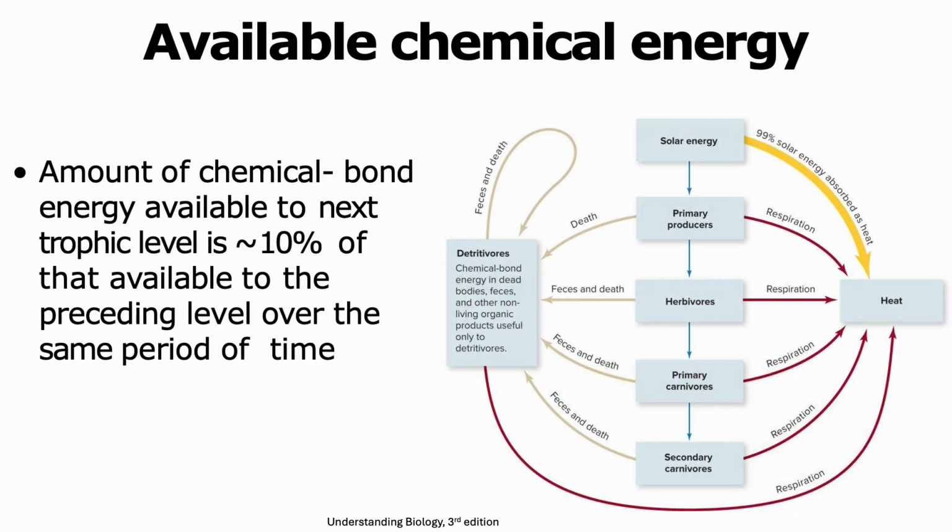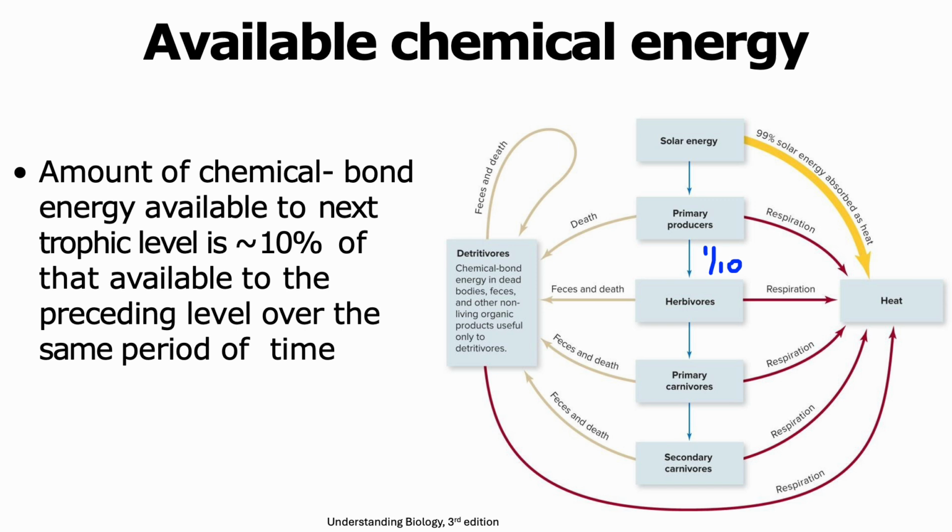It is estimated that the amount of chemical bond energy that is available to the next trophic level is 10% of what was available to the previous level over that same period of time. Let us take the example of primary producers and herbivores. Herbivores will get around 10%, or 1/10, of the chemical bond energy that the primary producers obtained.